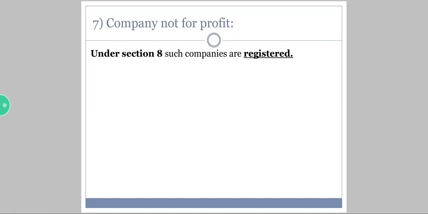And coming to the last, seventh point, company not for profit. Here the word itself says under section 8 such companies are registered and those companies are not for profit making. With this we come to an end with the types of companies.